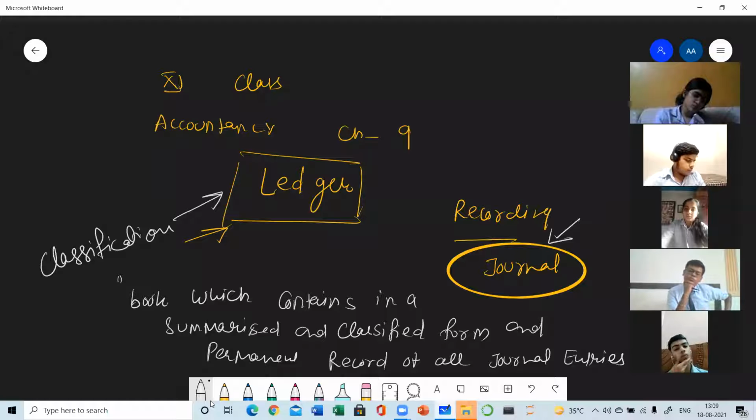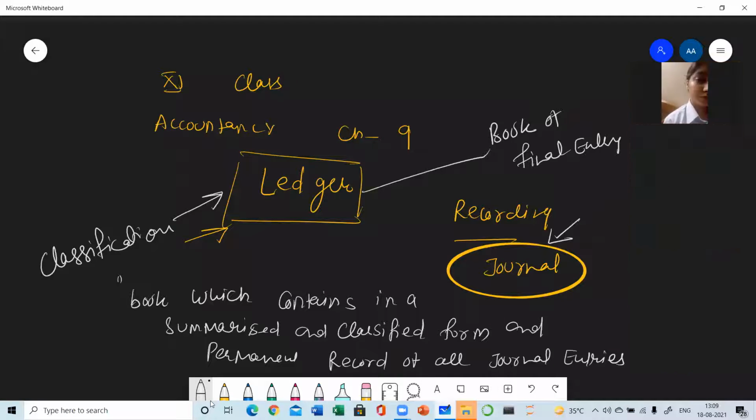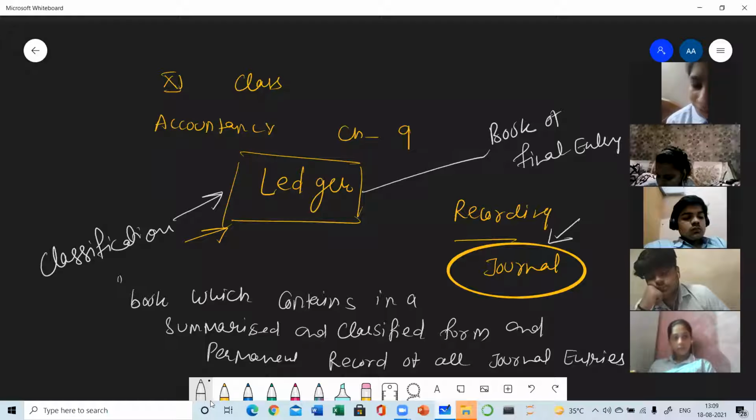So it is also known as a book of final entry, like journal is known as book of original entry. Similarly, ledger is also known as a book of final entry. It can be a very important 1 marker question. Journal is known as a book of prime entry or the original entry, and ledger is known as a book of final entry.